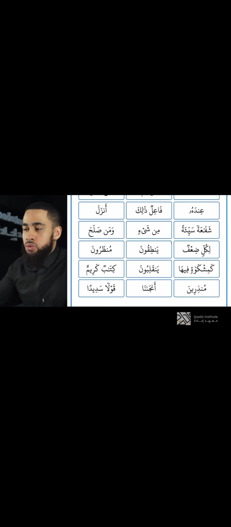We're now on lesson 46, page 60, going through something called Meem Sakin. Just before we go into Meem Sakin, a quick recap of what we did last lesson.